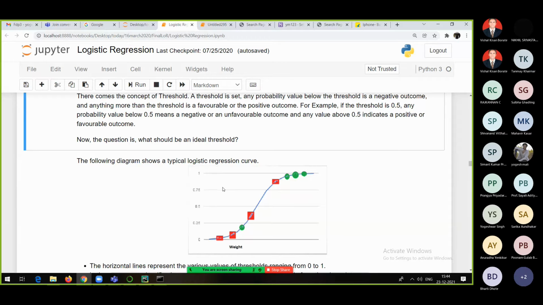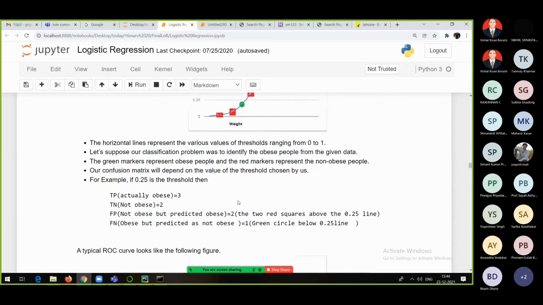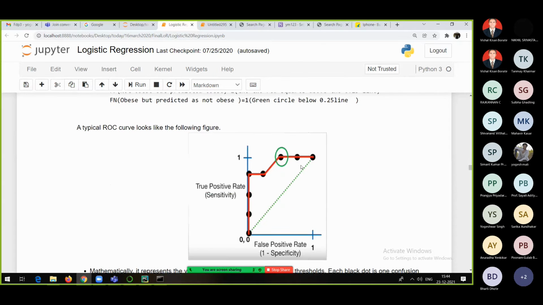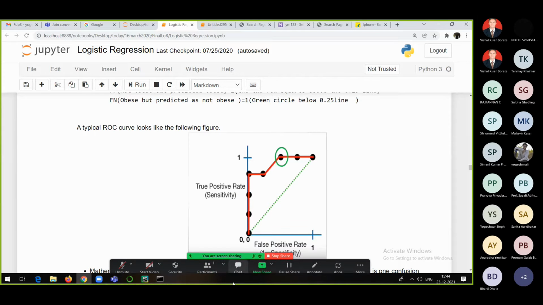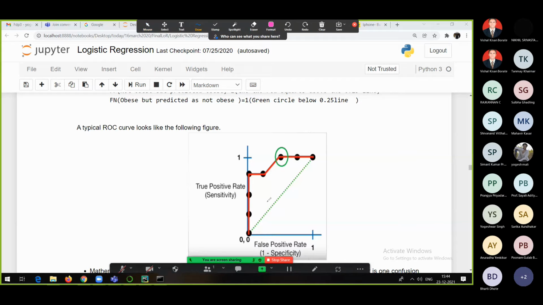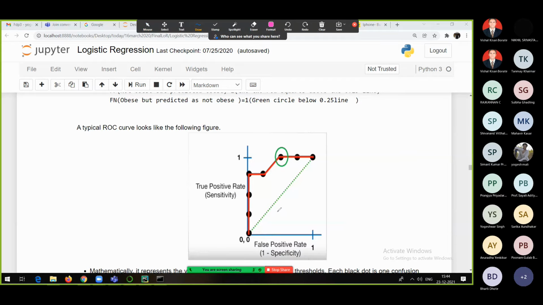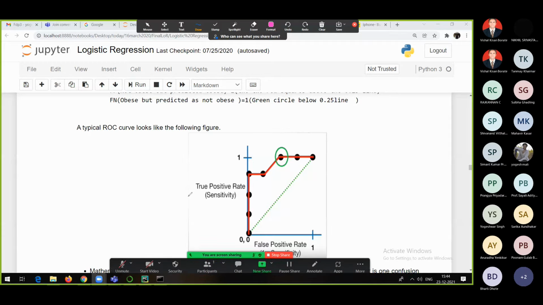That is what is given here. So how to decide the threshold value? For that, this example is given. Whatever you are able to see is called receiver operator characteristics. See, I will explain it in short, everyone. This is the false positive rate. This is the true positive rate.